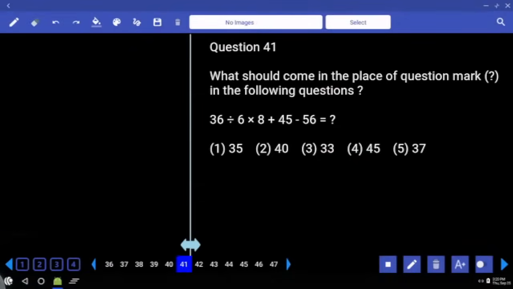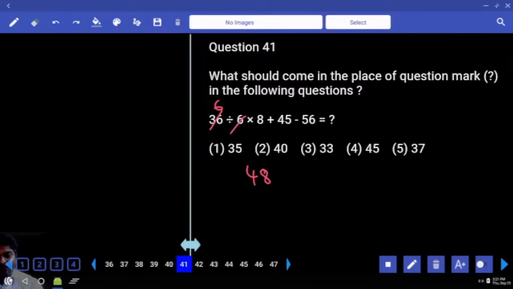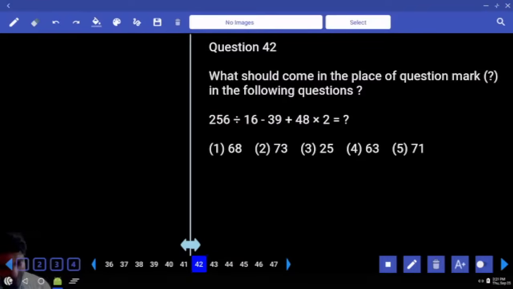X is in right hand side. This is first term and this is plus and minus here. 6 how many times? 6 into 8, 48 plus 45, 90 minus 56 ends with third option, the fifth option.